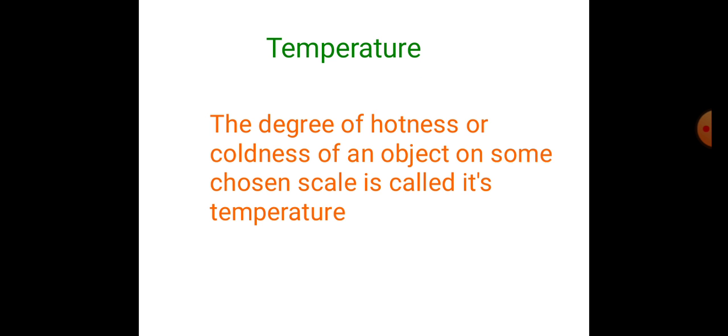So temperature is the degree of hotness or the degree of coldness of an object on some chosen scale. The SI unit of temperature is Kelvin. Remember, students, the unit of temperature in SI is Kelvin. Commonly used units of temperature are degree Celsius and degree Fahrenheit. But the SI unit of temperature is Kelvin, which is referred to as capital K.